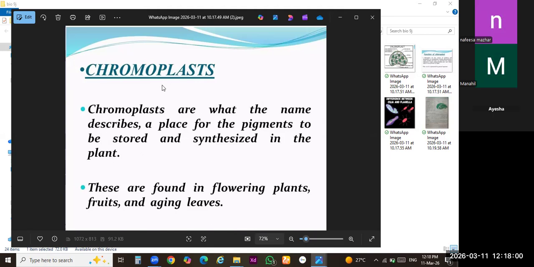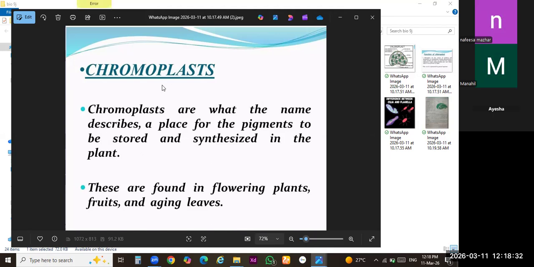All the colors other than green: red, yellow, orange, orange color of the oranges, yellow color of the mangoes, or purple colored flowers, all the colors, rest of the green, are just because of the presence of chromoplast. ये सिर्फ chromoplast की वजह से मौजूद होंगे. Clear? There are other pigments. These are known as carotenoids. Plants have two types of pigments, chlorophyll and carotenoids.